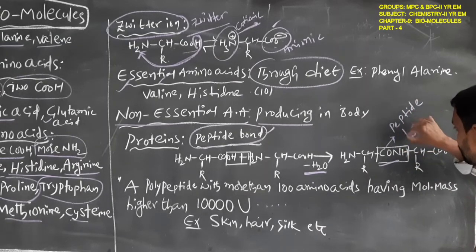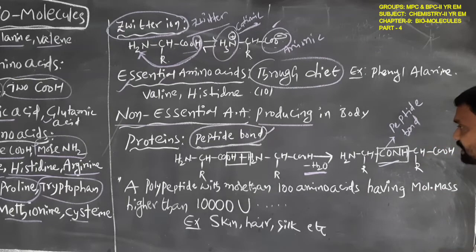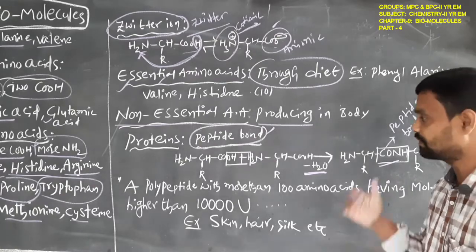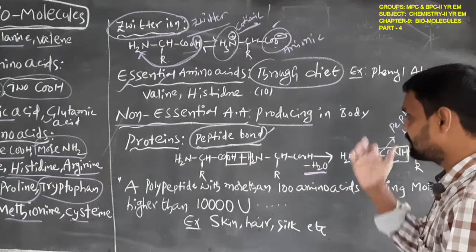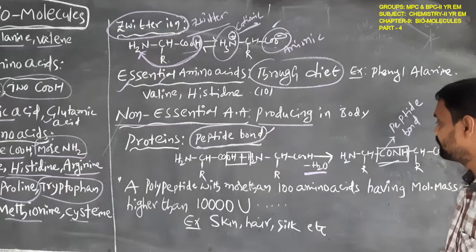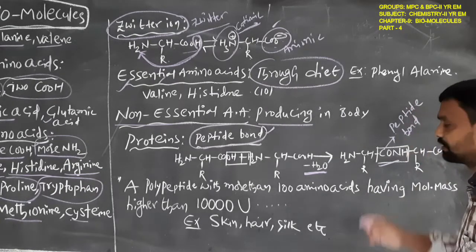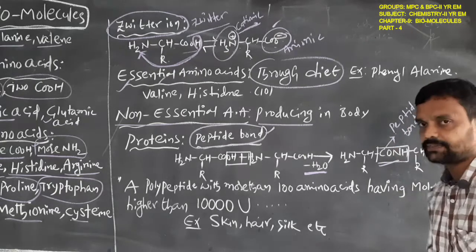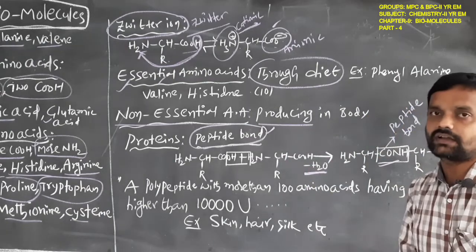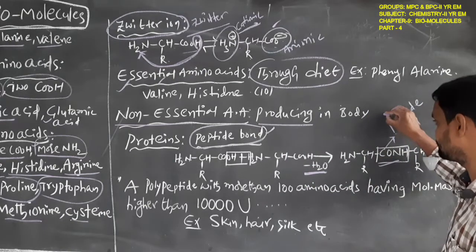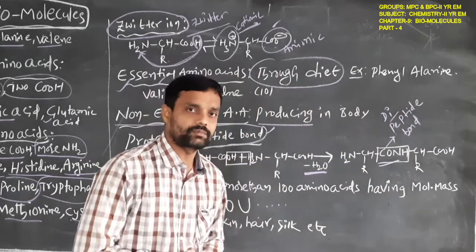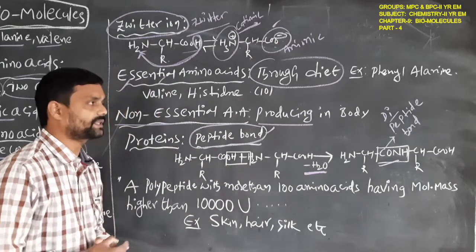What is meant by the peptide bond? One amino acid loses the OH group from its carboxylic acid and another amino acid loses the hydrogen atom from its amine group, then the peptide bond is formed. How many amino acids react with each other here? Two amino acids. So simply this is called a dipeptide bond. That is the meaning of the peptide bond.